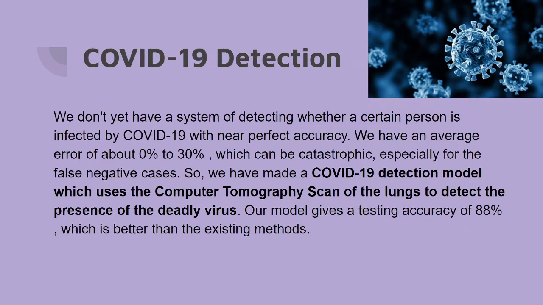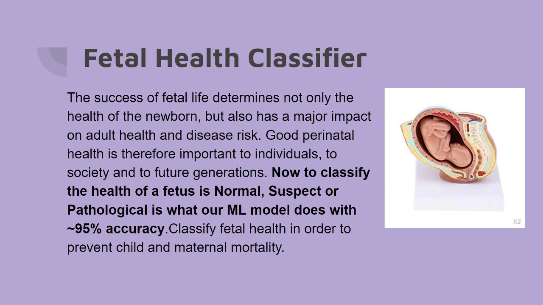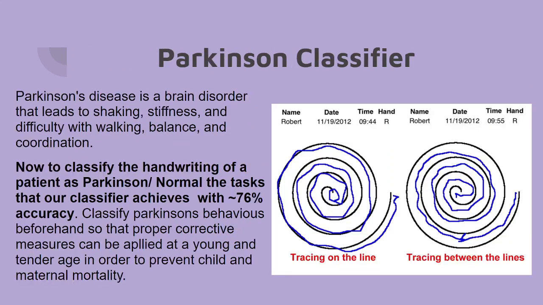Secondly, there's a COVID-19 detector which takes in CT images and utilizes a deep neural network to predict the outcome, and it is very efficient, with an accuracy of 88%. Then we have the fetal health detector that takes in a bunch of numeric data and tells about the fetal health. Then there's a Parkinson classifier.